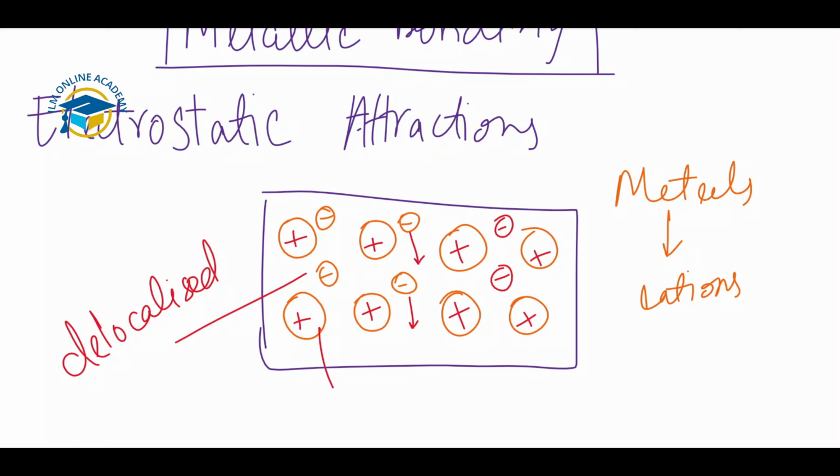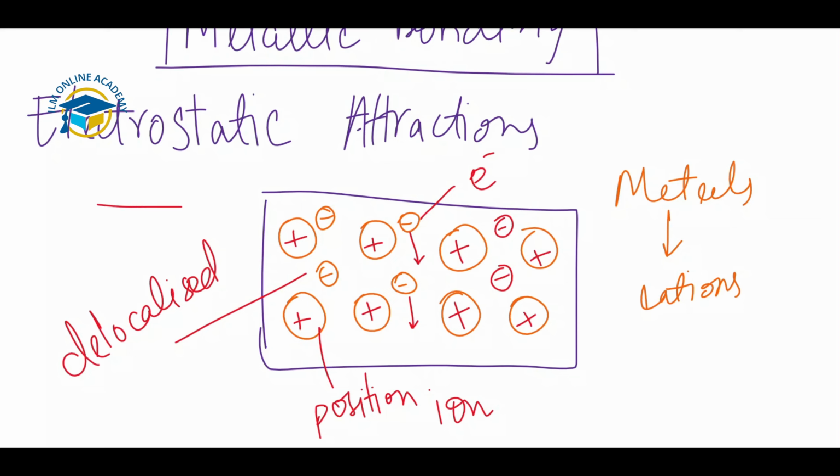We have the positive metal ions and the negative electrons, and they are present in this sea of electrons, or the delocalized area, of free or mobile electrons between the positive ions in this metallic structure. So this is the structure of metallic bonding, and how metals can conduct electricity. Just because of these free electrons, electric charges can be carried through that area.